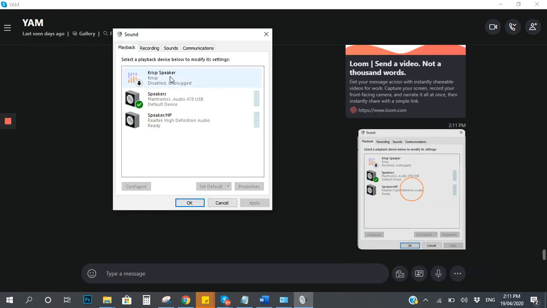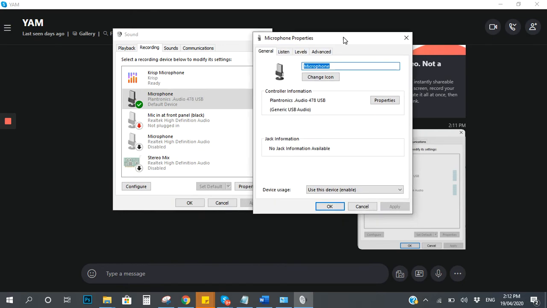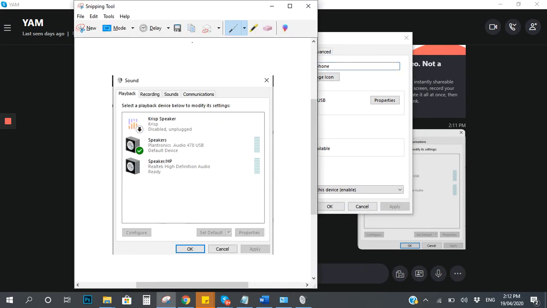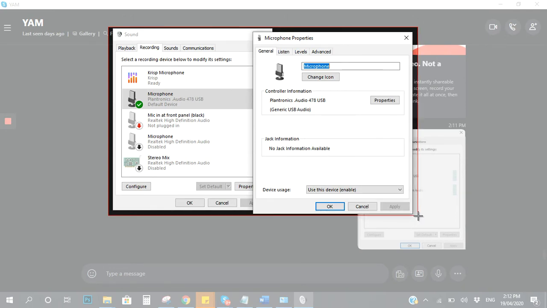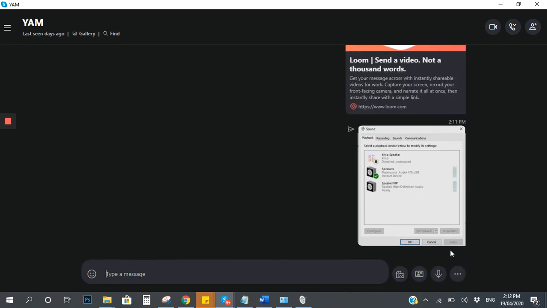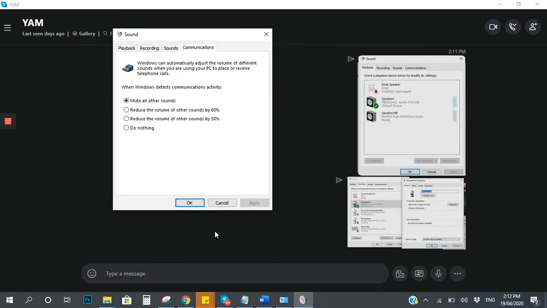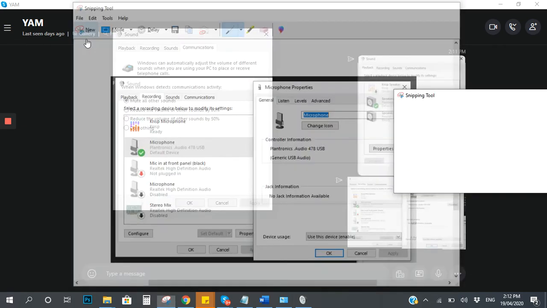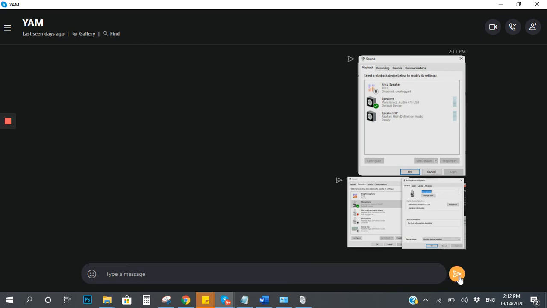Then go back, click the recording. This is the microphone. Double click the USB headset. And then make a screenshot. Then paste it again. Go back, click the communication, make a screenshot again, and send it to me via Skype.